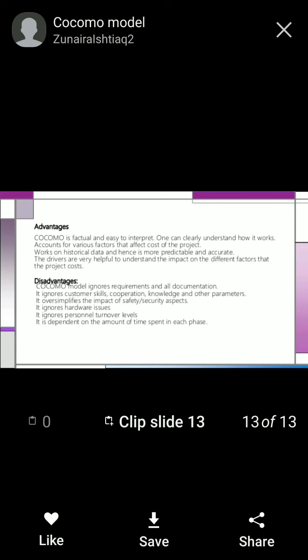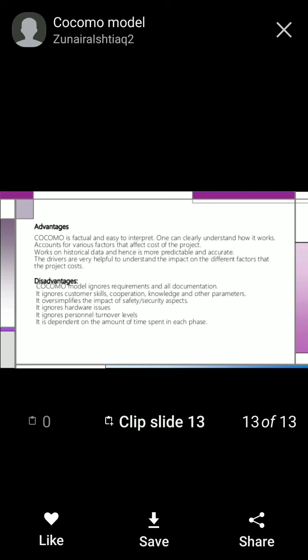Now, advantages of the COCOMO model. COCOMO is factual and easy to interpret. One can easily understand how it works. Also, the drivers are very helpful to understand the impact of the different factors.